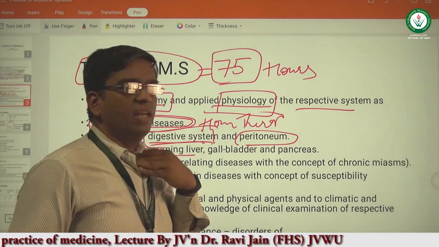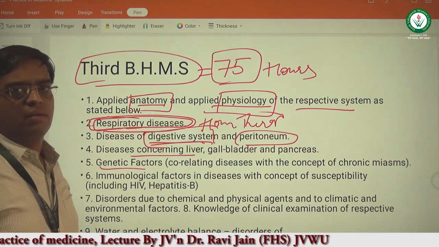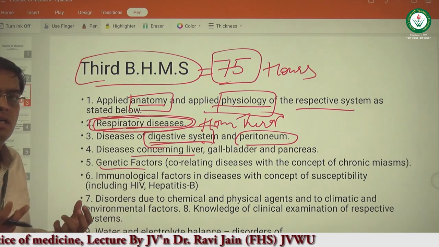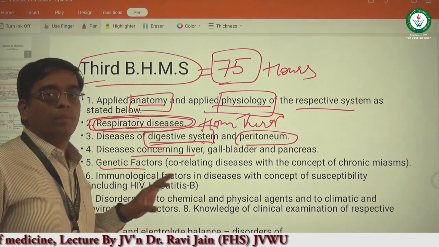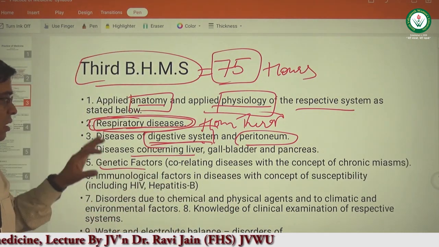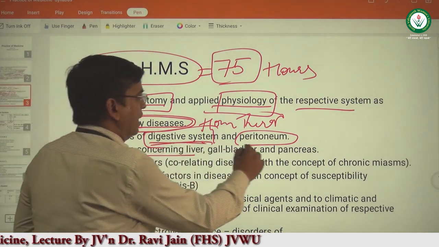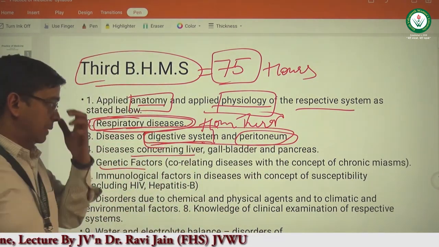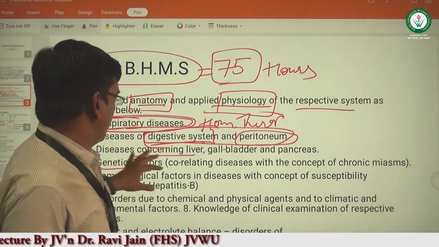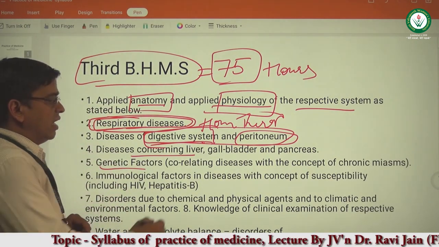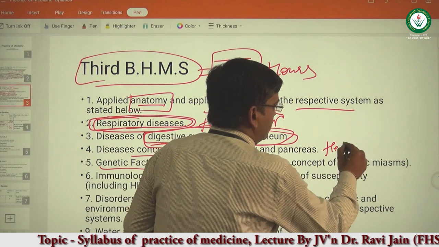We will be covering various disease conditions like dyspepsia, vomiting, constipation, diarrhea, inflammatory bowel disease, irritable bowel syndrome and so on. All these diseases will be covered under this particular digestive system and peritoneum related diseases. After the completion of this particular chapter, we will be switching on to various diseases related to the hepatobiliary system.